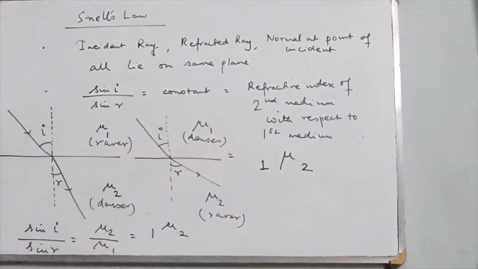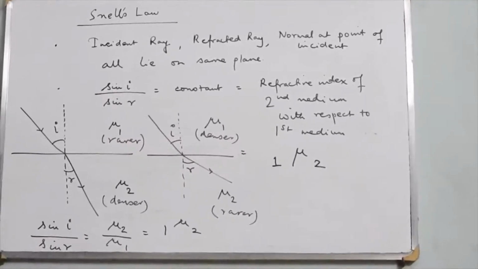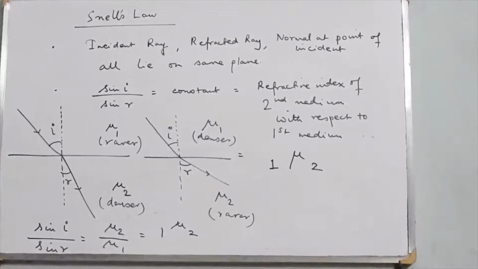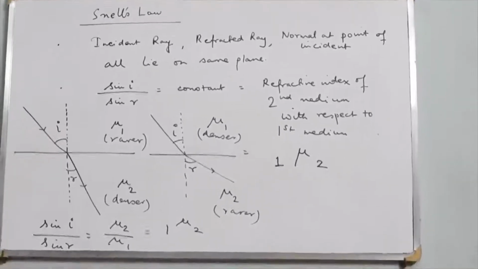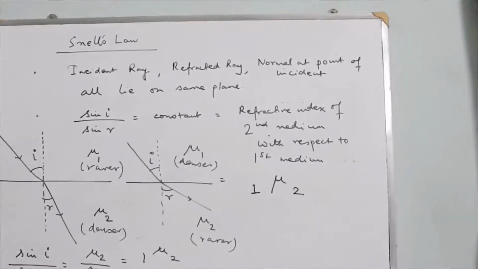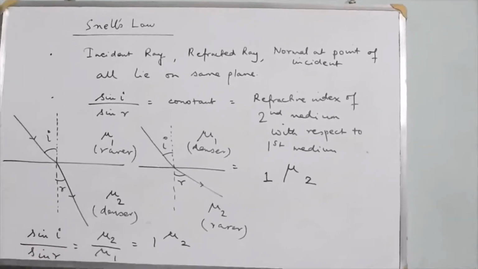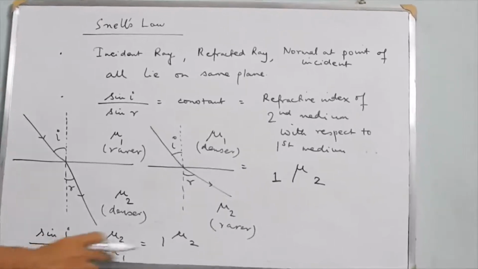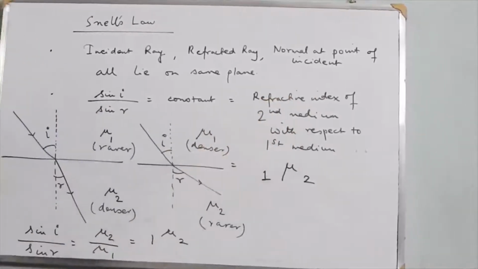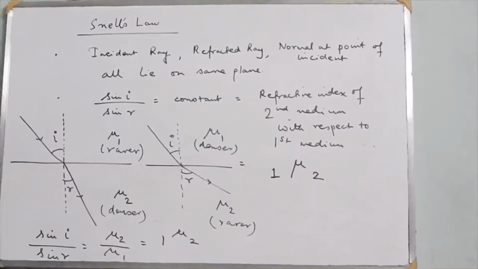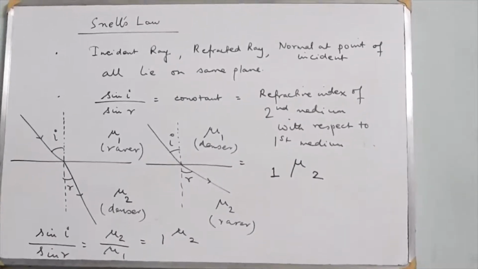The refractive index is a constant for a pair of media. We shall define the absolute value of the refractive index of any medium, but for the time being we are discussing refractive index on a comparative basis, and that is why I am saying refractive index of second medium with respect to first medium. Here light is moving from the first medium to the second medium.